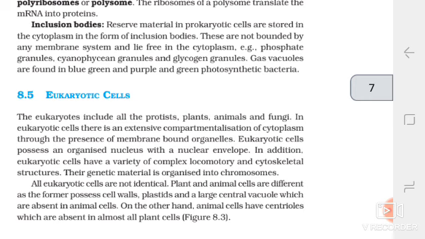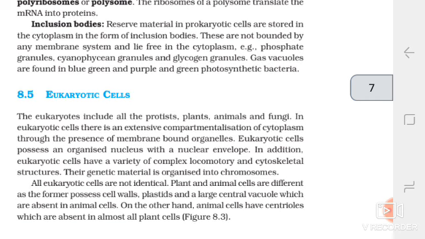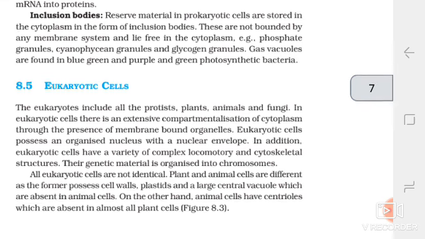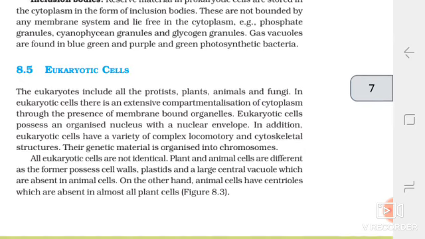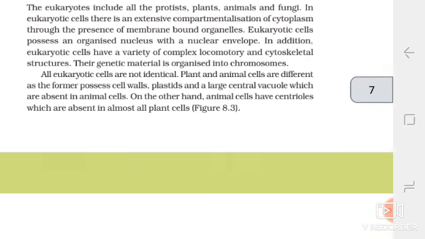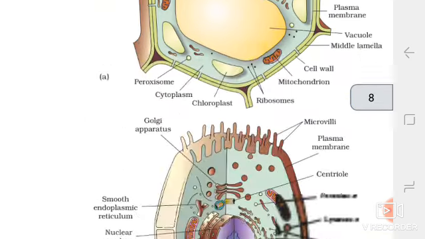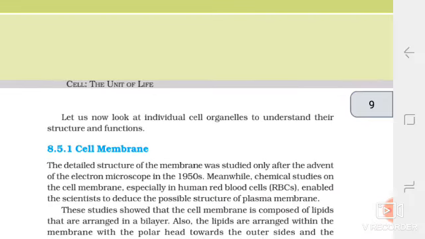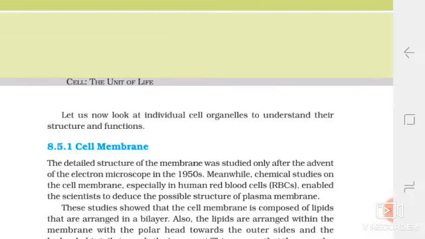All eukaryotic cells are not identical. Plant and animal cells are different, as the former possess cell walls, plastids, and a large central vacuole, which are absent in animal cells. On the other hand, animal cells have centrioles, which are absent in almost all plant cells. Let us now look at individual cell organelles to understand their structure and functions.